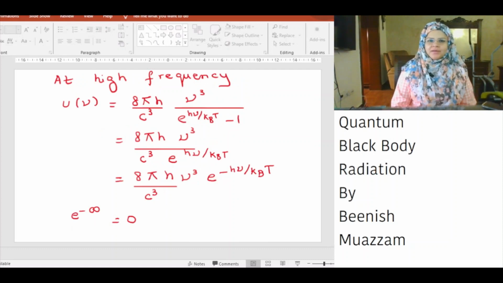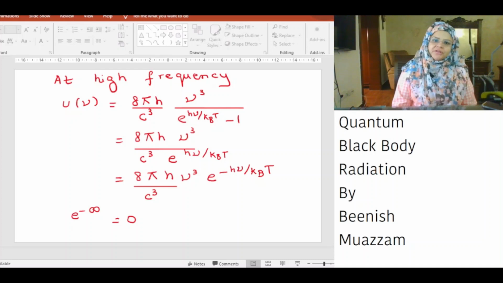U nu is equal to 8 pi h nu cube divided by c cube bracket exponential h nu over kBT minus 1 bracket close. At high frequency, we can forget about the factor of minus 1 in the expression exponential h nu over kBT minus 1.